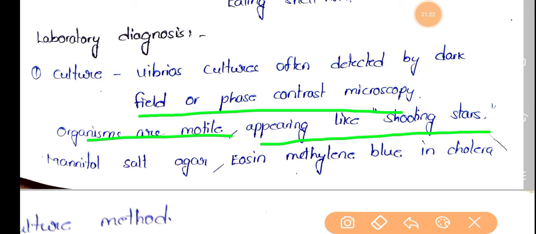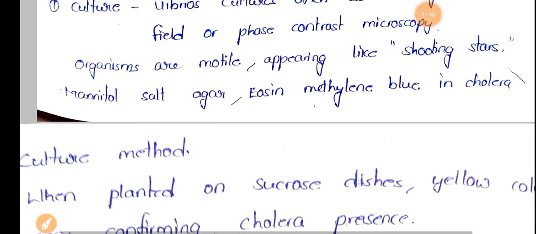So what is the medium here? Mannitol salt agar along with eosin methylene blue is used to identify cholerae. And while observing these colonies under a dark field microscope or phase contrast microscope, we can see motile organisms which appear like shooting stars.